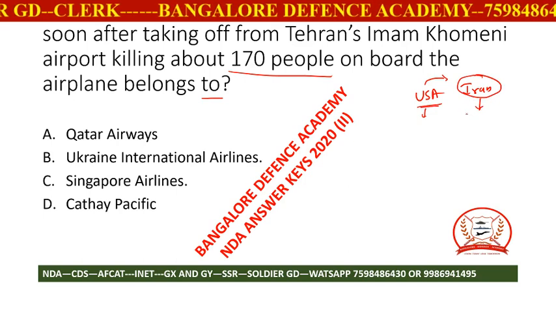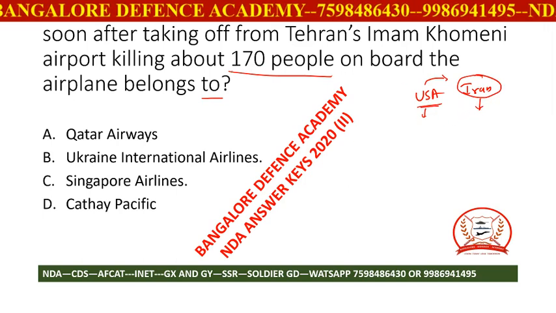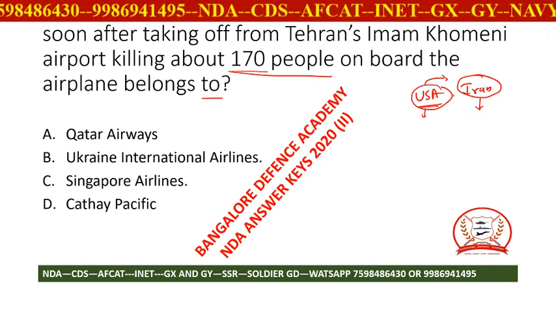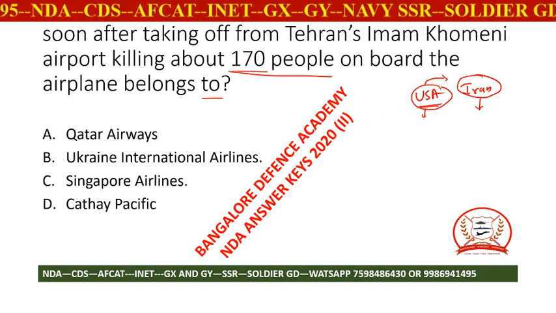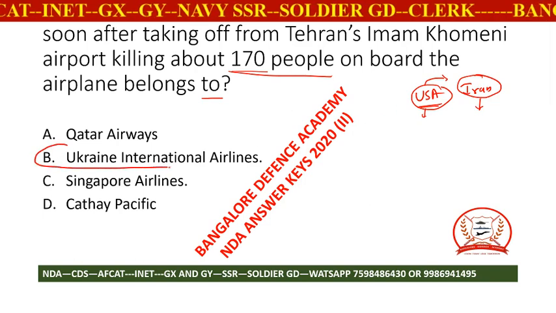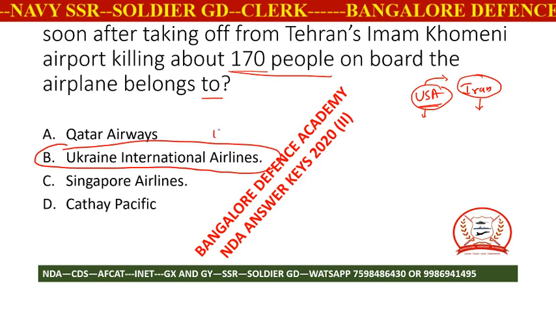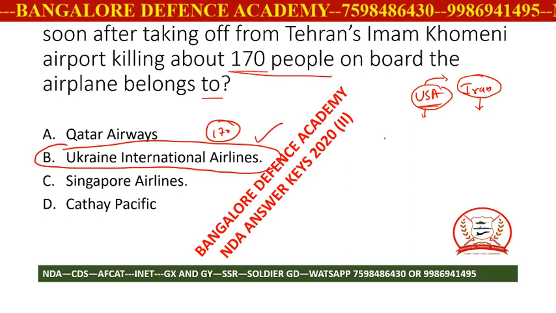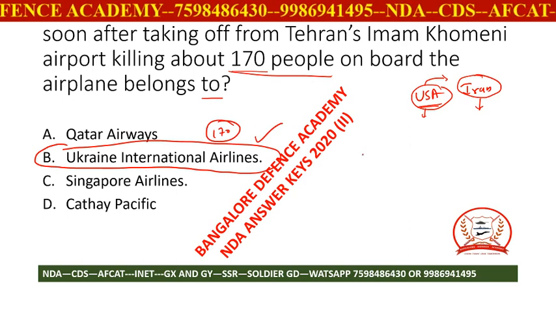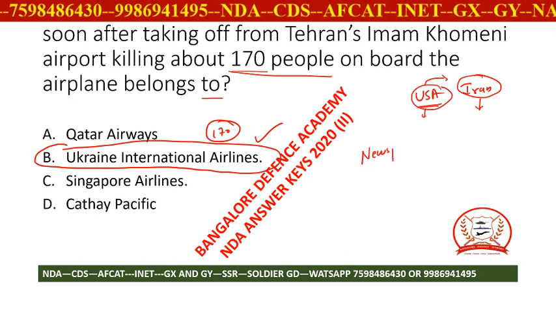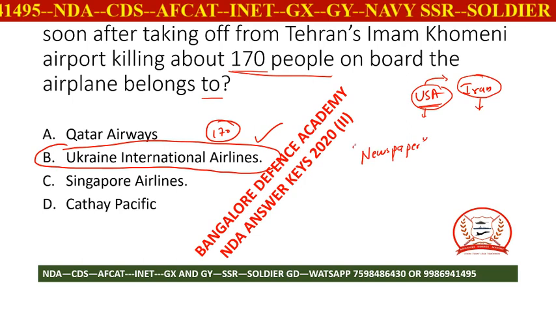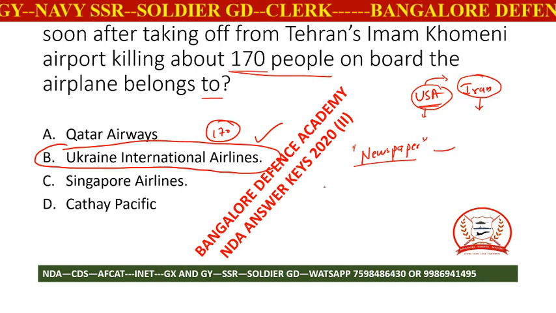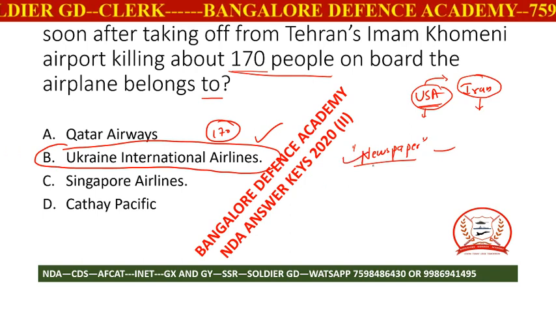Now here, by mistake, accidentally, there was a passenger aircraft. The Iran armed forces mistook it for a USA drone and fired an anti-aircraft missile, and it hit a Ukraine International Airlines plane in which 170 people were on board and all were found dead. So the right answer is Ukraine International Airlines. So friends, if you see the question papers, only candidates who have a habit of reading the newspaper can crack these kinds of questions. There is no special strategy of where to study GK, whether 6 months or 5 months or 10 months. It is up to you to read the newspaper daily.